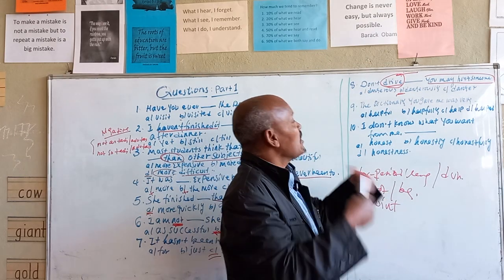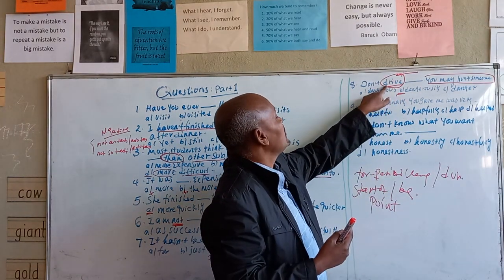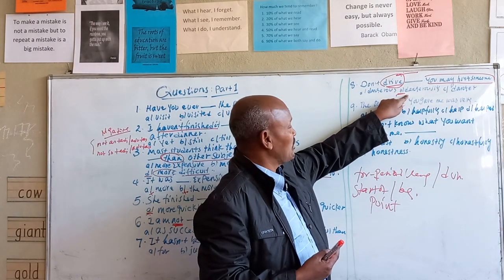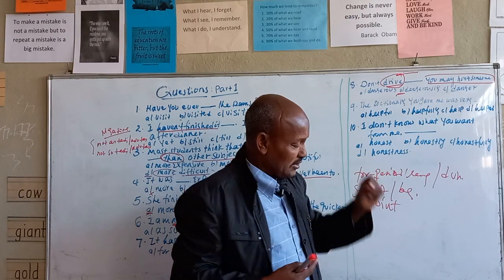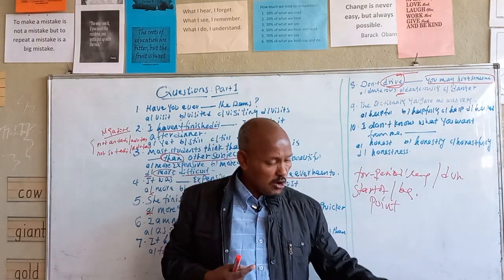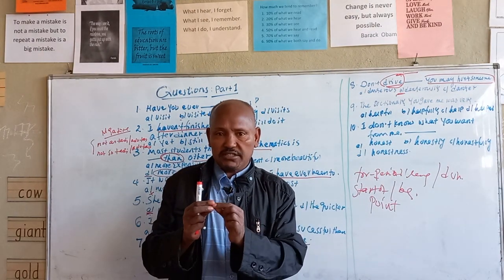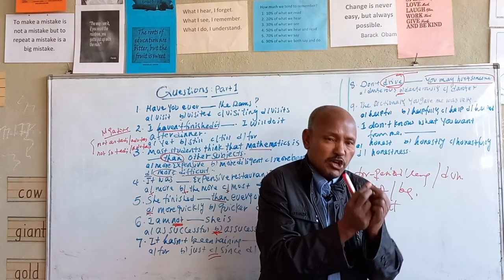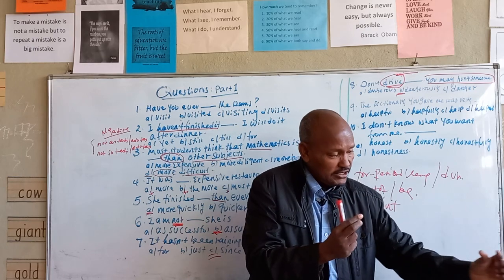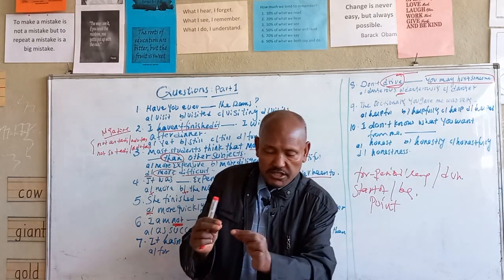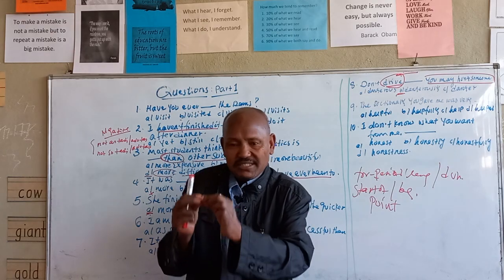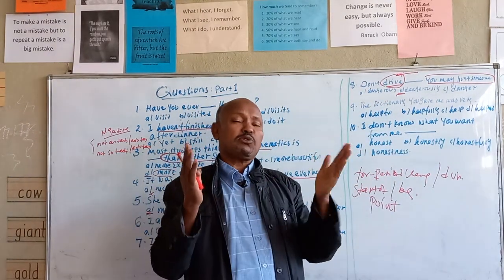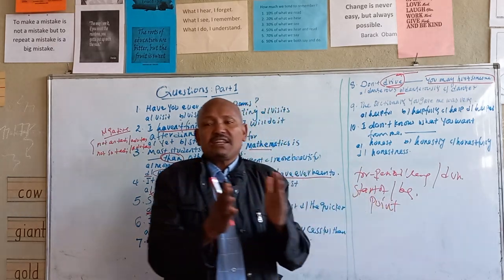"Dangerously" modifies the verb drive, because this is an adverb of manner, as I explained before. Now, "dangerous": the road is dangerous. Yes, the road is dangerous. So "dangerous" in this case is an adjective which modifies the noun, the road. "Dangerous" modifies the road, but it doesn't modify the verb drive.